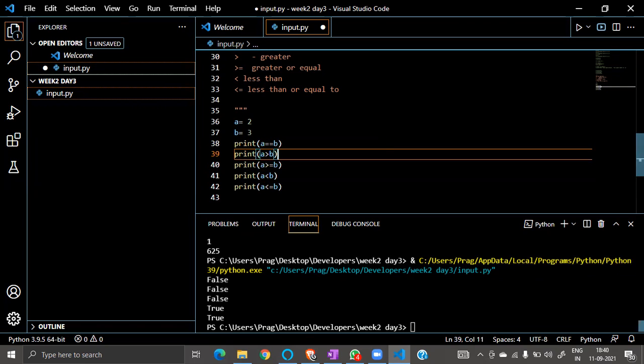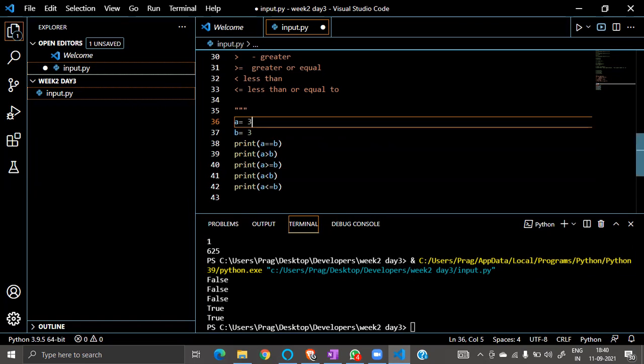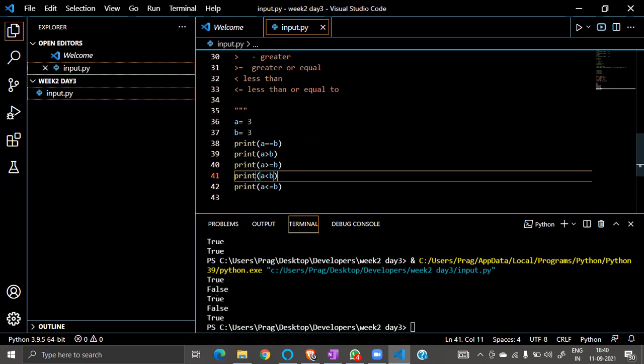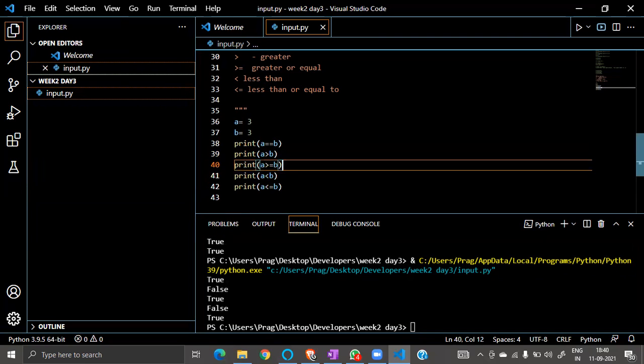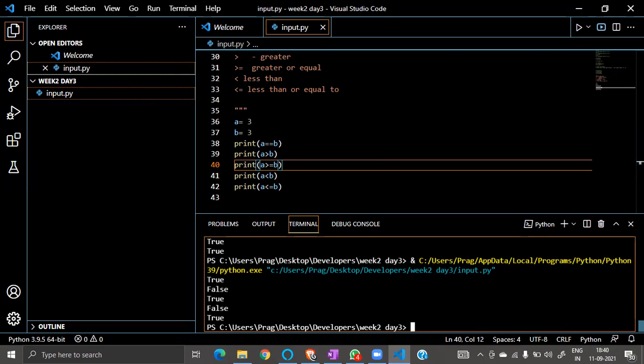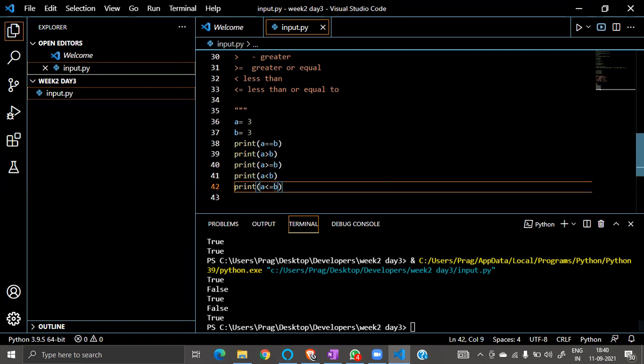Is a bigger than b? No, a is smaller than b. 2 is smaller than 3, correct? Is 2 equal to b? Obviously not. So if I do 3, let's see. First it will check 3 is equal, true. Then it will check if it is greater than, no, it's not. Then it will check equal to or greater than, yes, it is. Then less than, is a less than b? No, but is this less than or equal to? Yes, it is equal, so we can do this, correct?